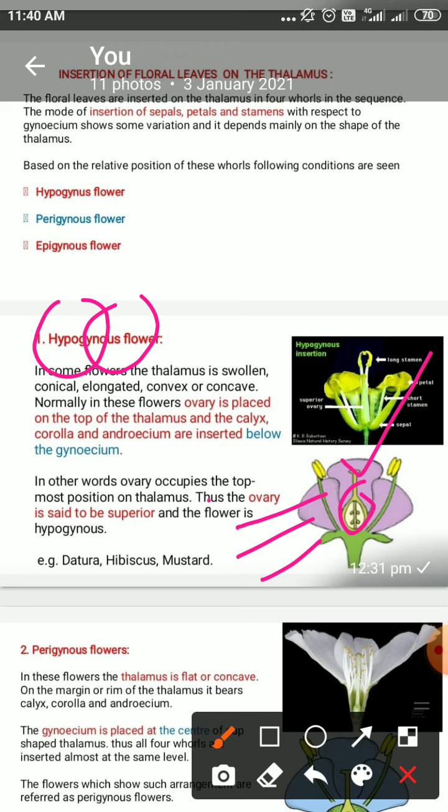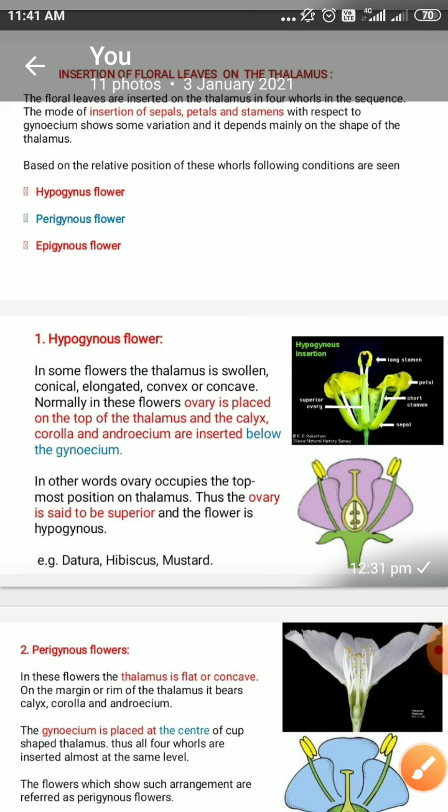For example, such flowers are seen in the datura plant, in the hibiscus plant, and in the mustard plant. Such flowers are the classical examples of the hypogynous nature of the flower. Besides this, we discussed some days before the citrus plants, limbu, santra, mosambi. These plants show a superior ovary. So in citrus fruits, limbu, santra, mosambi, the flowers are hypogynous.